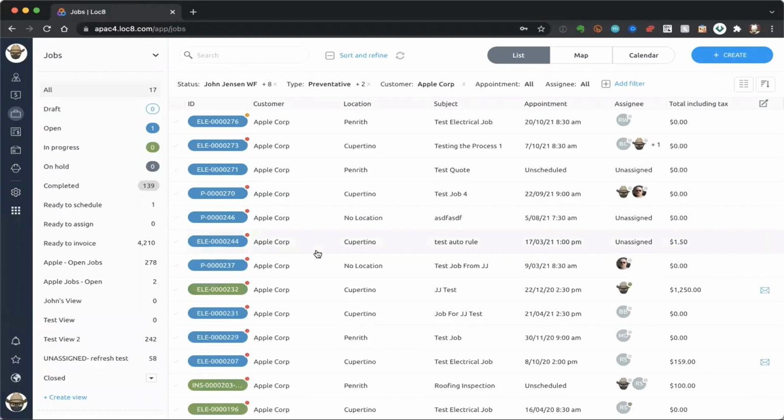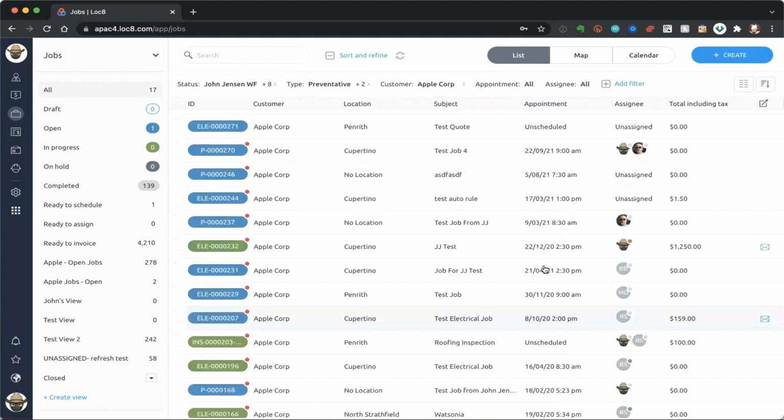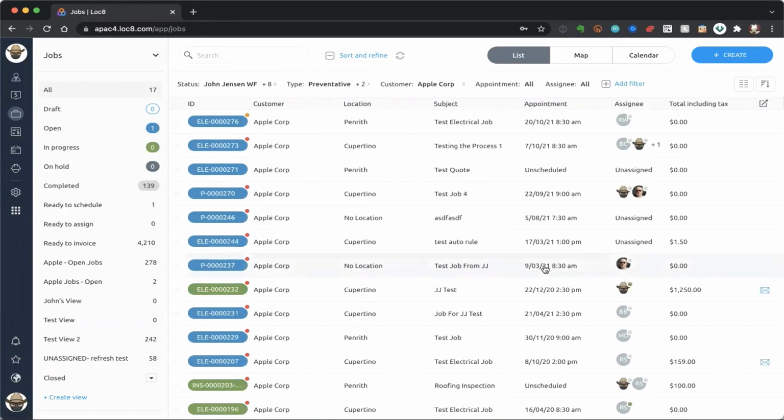Now, one really awesome feature that we have with the Loc8 software is the ability to look at this list from just a very flat perspective. This is just a list of jobs. But now that I have painted my picture, now that I have taken out all the stuff that I really don't care about for this particular phone call, I can go ahead and use one of my sorting options. That sort button on the top right-hand corner gets so many great reactions. If I click on that sort button, I can rejig or re-lay out how I'm looking at my jobs.